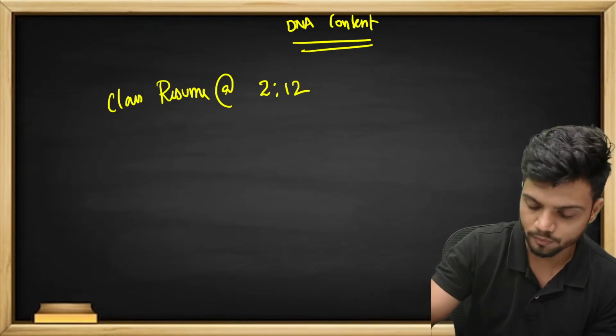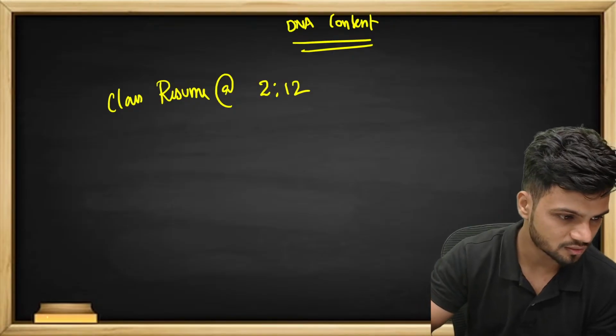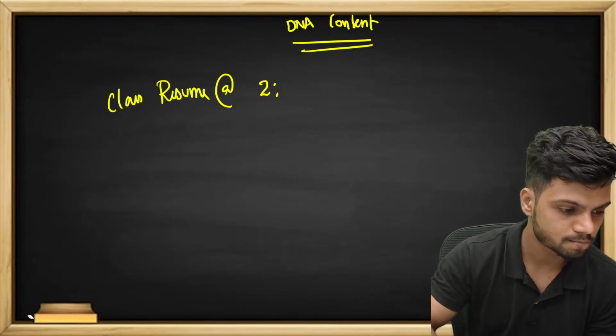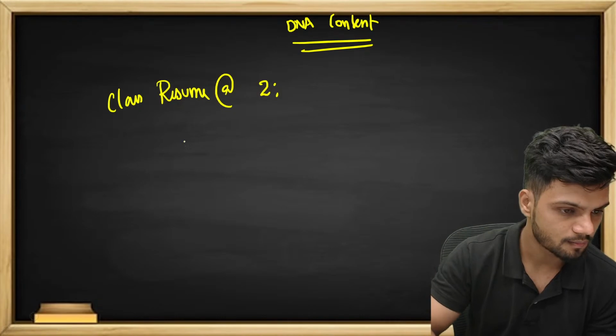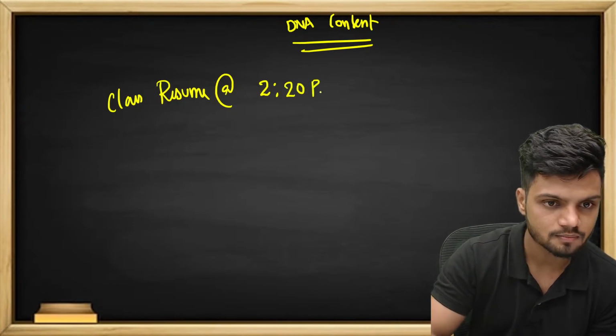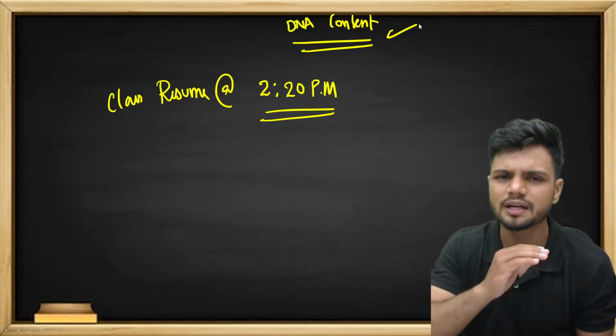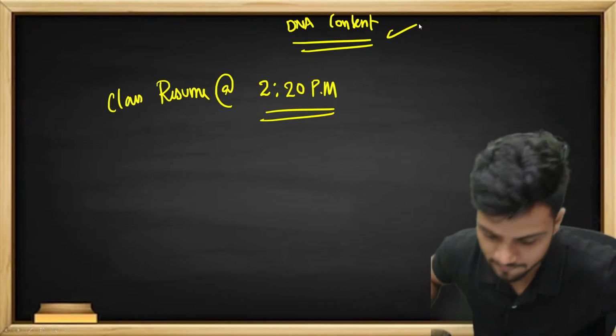Well, let's take it as 2:20. I'll just go down and come. Then I'll teach you DNA content, then significance. With that, everything will be over. 2:20 will start again. Okay?